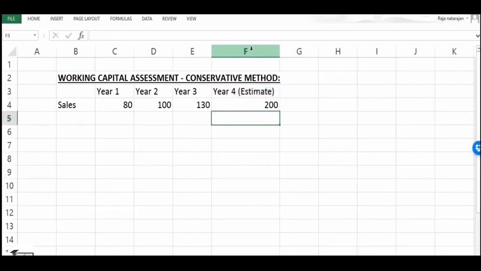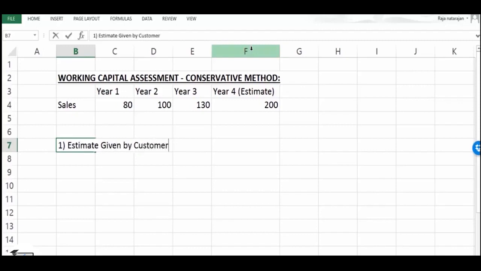So what the bankers are going to do, they'll have some threefold approach. It means they are going to trim the estimate that is given by the customer. It means they will have three kind of figures, and only one of the figure would be considered as estimate. It means now we have estimate given by the customer. So I'll say estimate given by customer is something like this, 200.